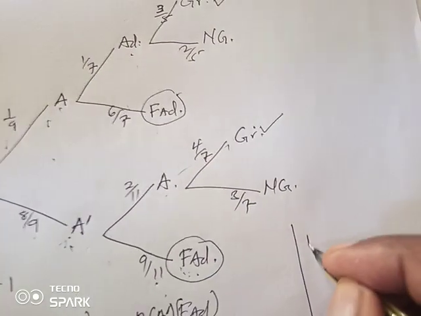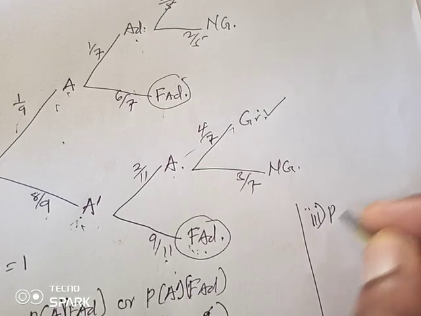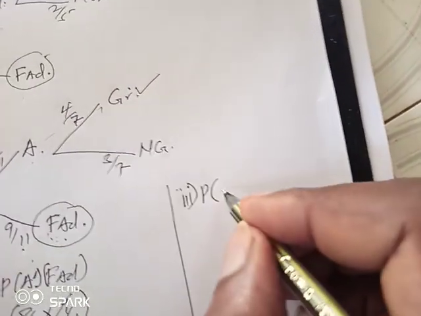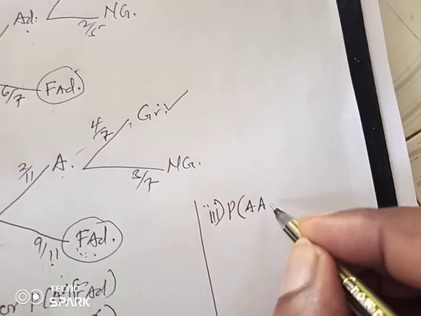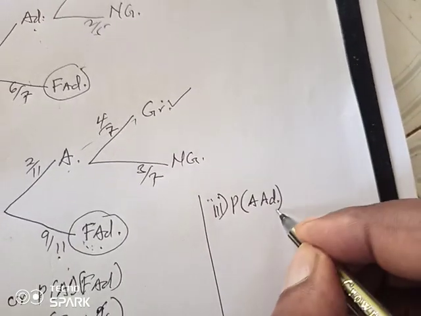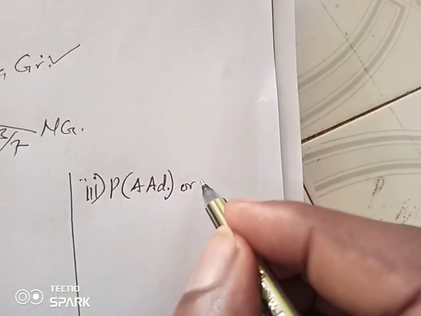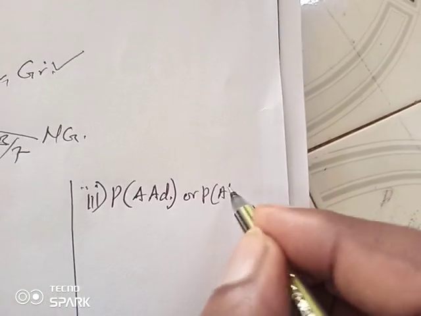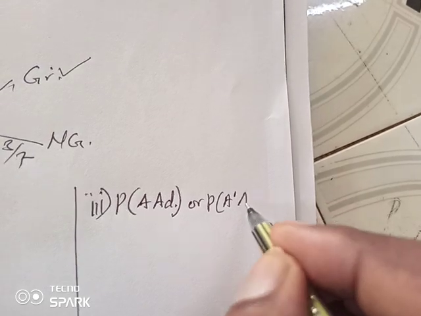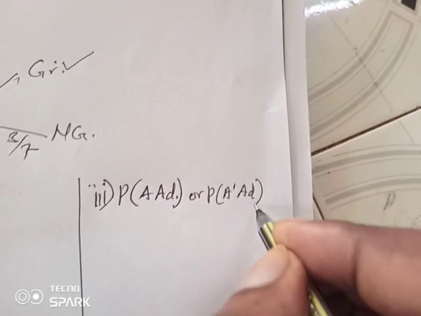So that is the probability that we obtained an A and also succeeded to undergo admission, or we missed an A, that is A bar, but succeeded to be admitted.